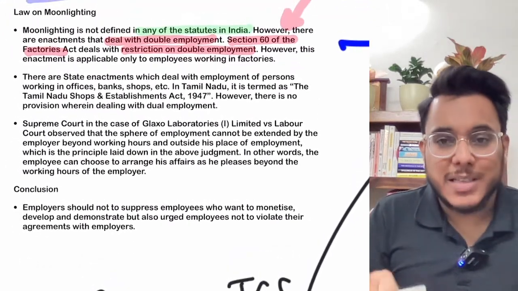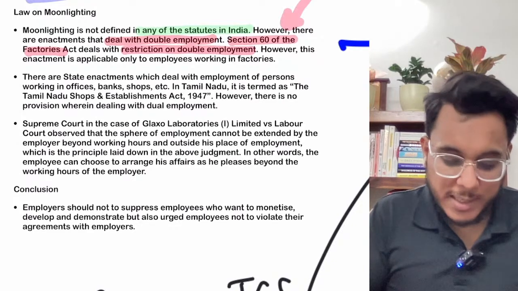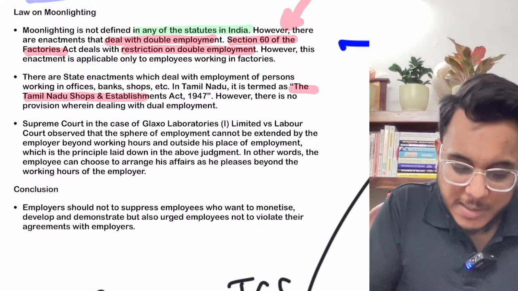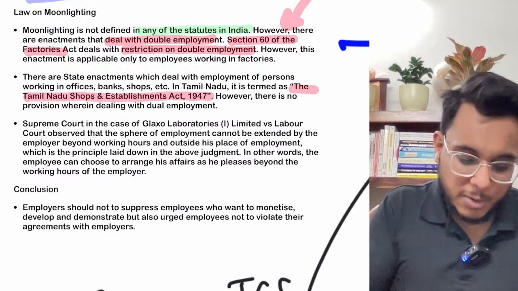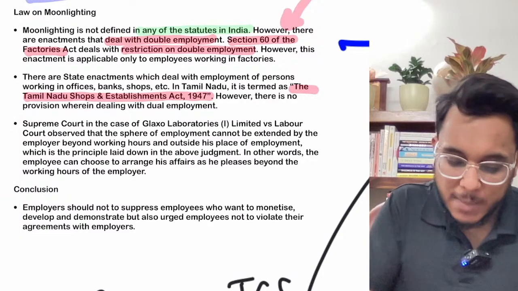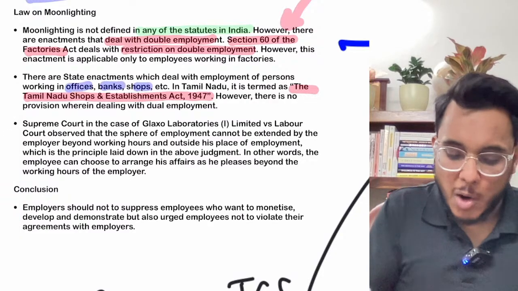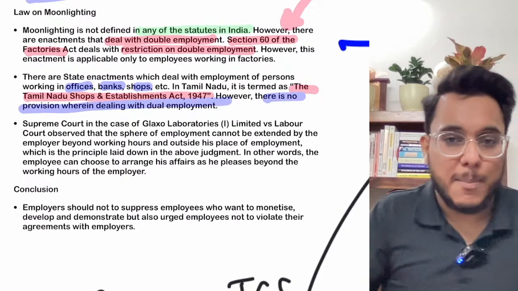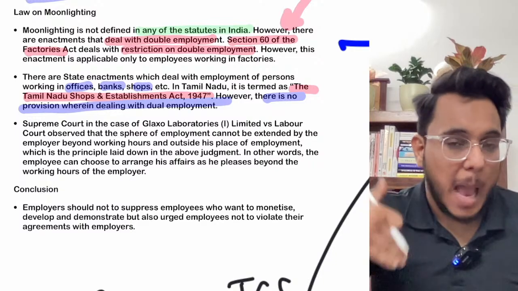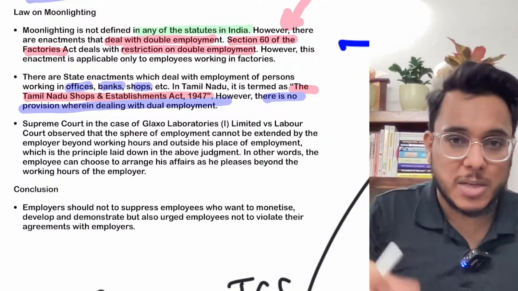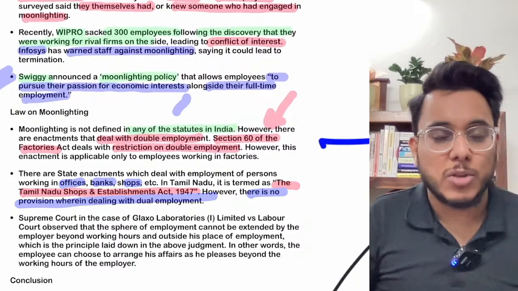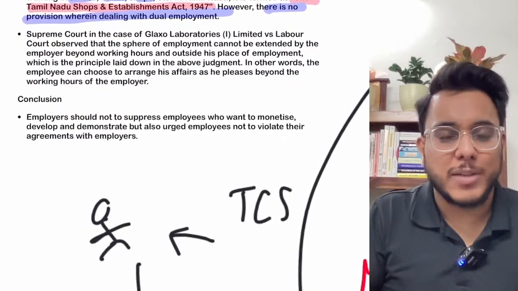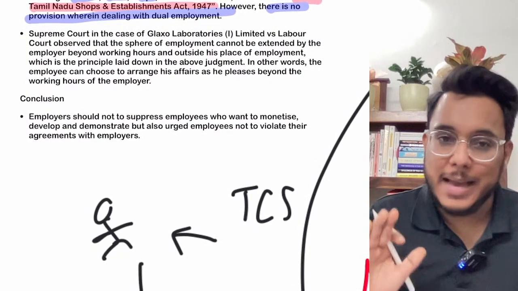Then, guys, there are many state level legislations which have talked about these things. For example, there is the Tamil Nadu Shops and Establishments Act 1947. Now the Tamil Nadu Shops and Establishments Act is applicable to offices, banks, shops, etc. But in this act there is no provision about dual employment. So the Tamil Nadu Act is applicable to offices and banks, but they don't mention dual employment. The Factories Act mentions dual employment, but it is only applicable to factory workers. So as of now there is no detailed law about moonlighting in India.